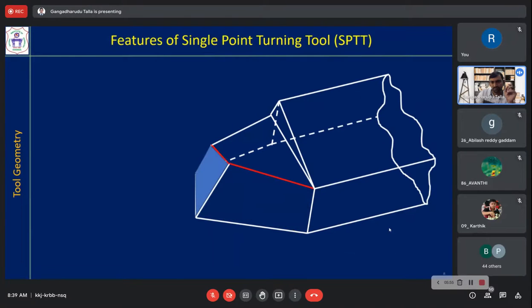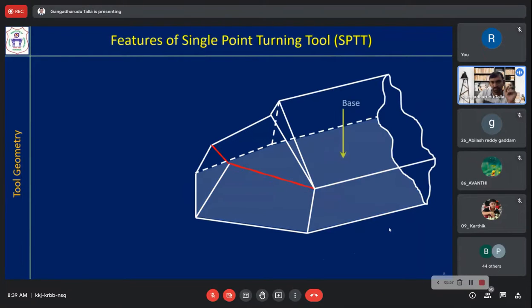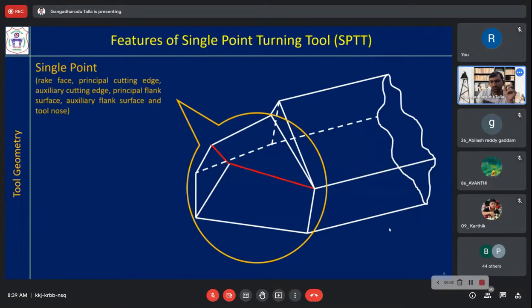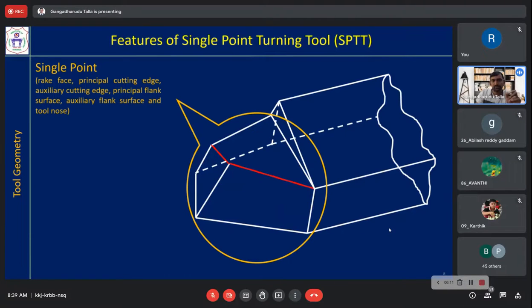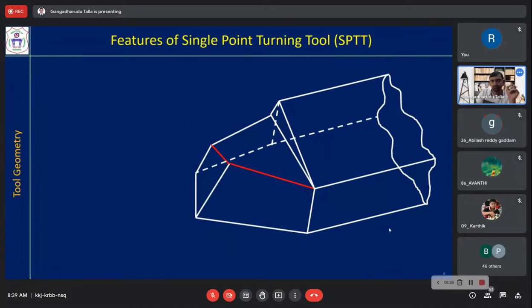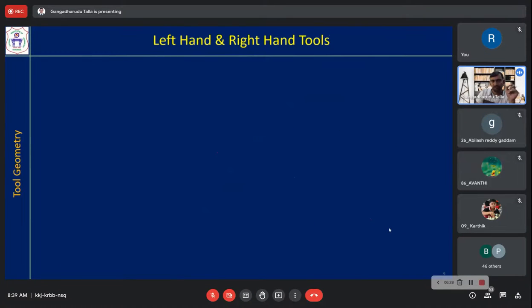So these things we have seen. Auxiliary flank surface. That is the base of the cutting tool. And one more is a shank, which is used to hold the cutting tool in the tool post. So all these features you should be able to identify or recall whenever those names are used. Rake face, principal cutting edge, auxiliary cutting edge, principal flank surface, auxiliary flank surface, and tool nose. Those things we'll see later.